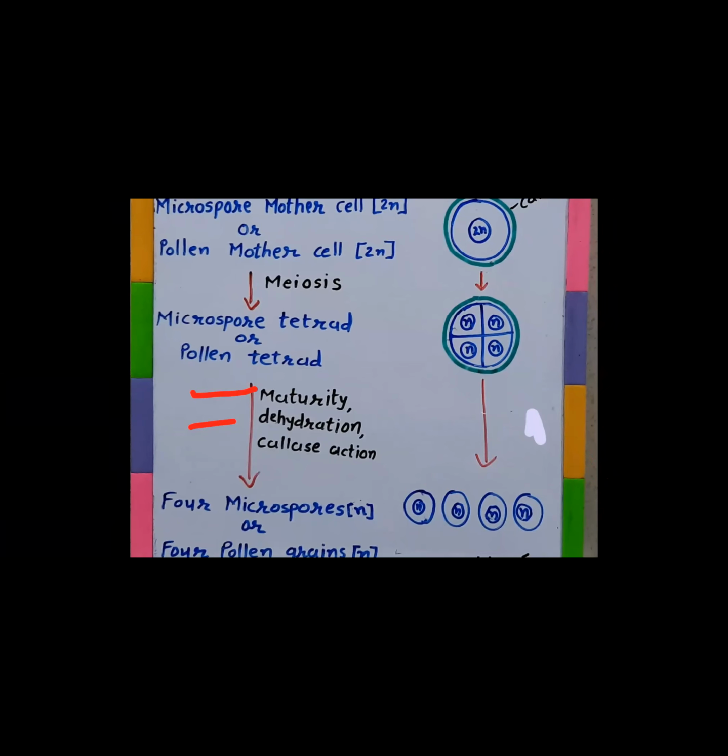Due to the action of the callase enzyme, the callose is removed and these four microspores are separated from each other. These four separated microspores, each one being haploid, are called pollen grains.